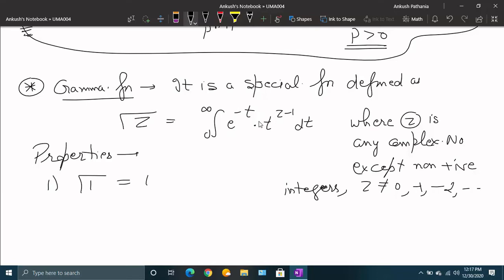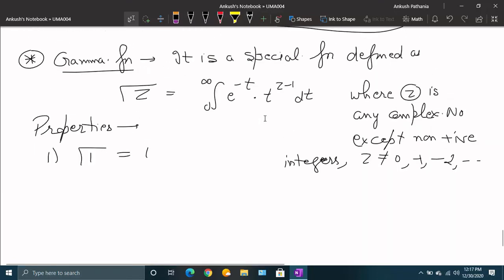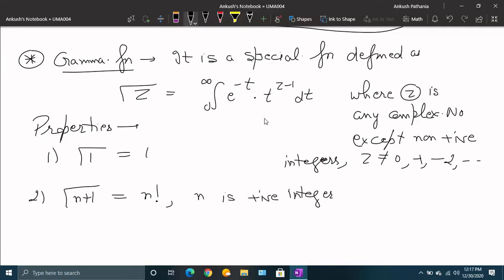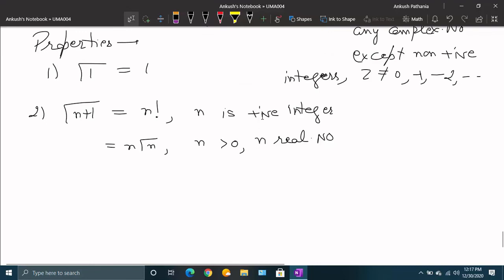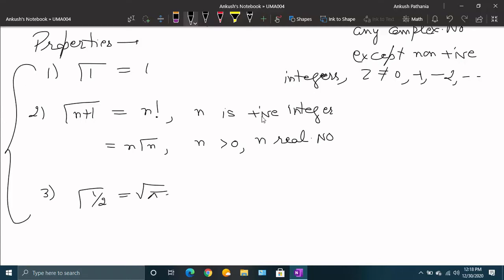of 1 is 1, and the second property, gamma of n plus 1 is equal to n factorial when n is a positive integer, and this is n gamma n if n is greater than 0 and n a real number. This is the property that is going to be used. And then thirdly, gamma of 1 by 2 is equal to under root pi. So we are just stating these three properties.